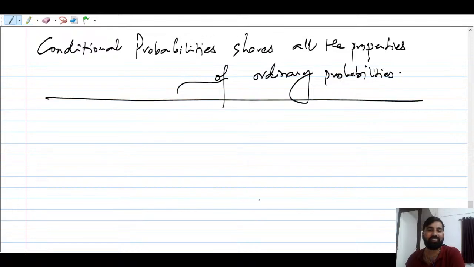So if I say that the probability of event A should be greater than 0, you have to say that yes, probability of A given B should be greater than 0. So I am very sure that nobody might have understood anything, right?